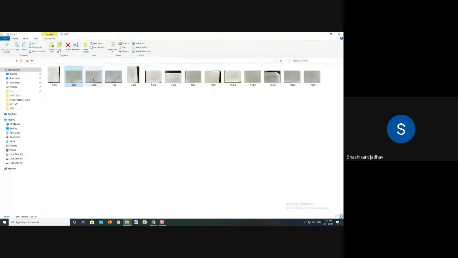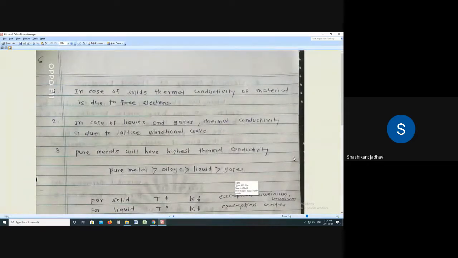Okay, write down the next point. In case of solids, we have already discussed that thermal conductivity of the material is due to free electrons.